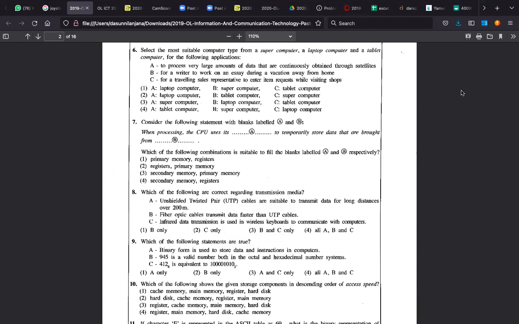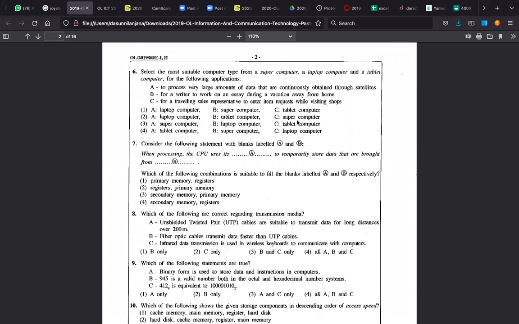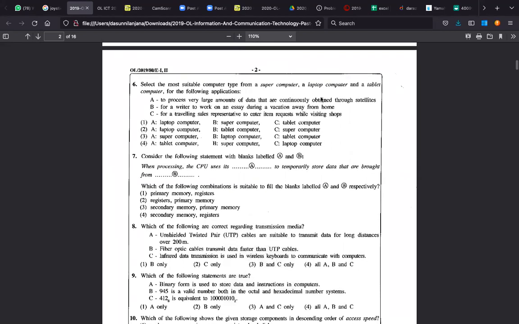Okay, so let's discuss. Question number 6. Select the most suitable computer from supercomputer, laptop computer, tablet computer to process a very large amount of data. So if there is very large amount of data continuously obtained through satellites, you need a powerful computer, which is a supercomputer. A is supercomputer for sure. Then the answer is 3. So how tricky is the answer? Is it correct? Yes, it is 3, because only to process a very large amount of data continuously obtained through the satellites, for A, you need 3.